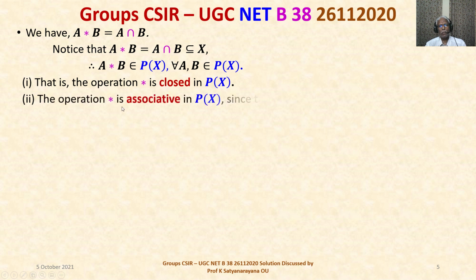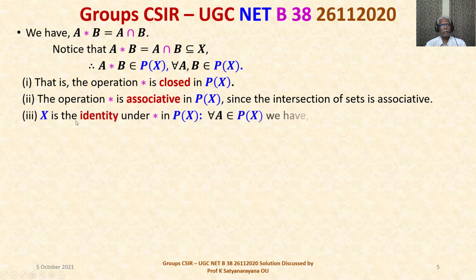Second, the operation star is associative in the power set of X because the intersection of sets is associative. It is a well-known result. Third, X is the identity under star in the power set of X. For all A belonging to the power set of X, we have X star A is X intersection A. X intersection A is A because A is a subset of X. And A is equal to A intersection X because A is a subset of X. That is equal to A star X. So X is the identity element.